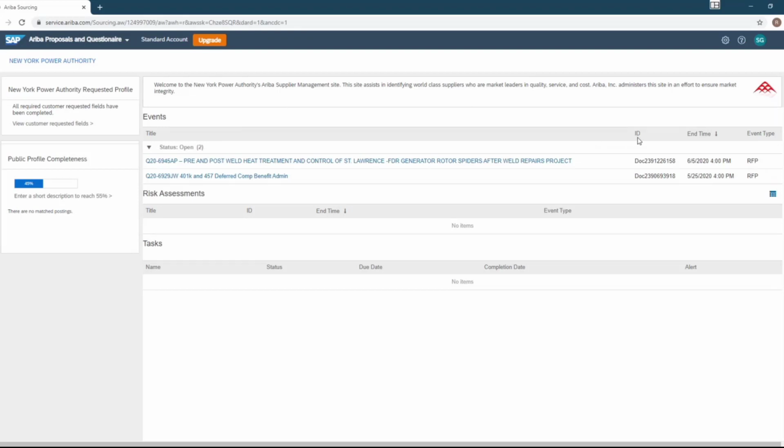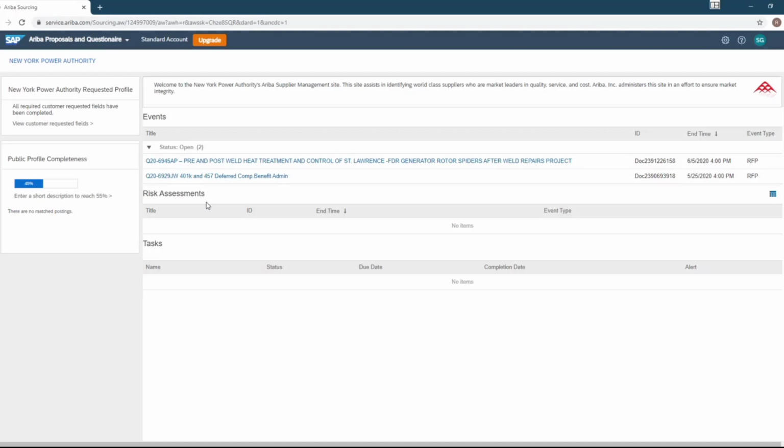You scroll over to where it says ID here. This is a unique identifier. And this is how your project will be located if you're ever talking to anyone in Ariba. So you'll see here the doc number. So that's the ID, and that's a unique identifier for that specific project. So while here you'll have the end time, you'll see exactly when this event has closed or will be closing. And then the event type again, you have the RFP. So if it's a request for proposal, request for qualifications, or RFI, request for information.